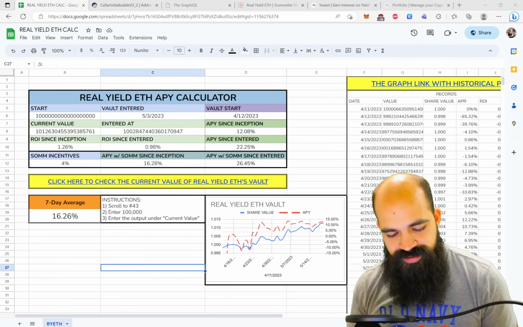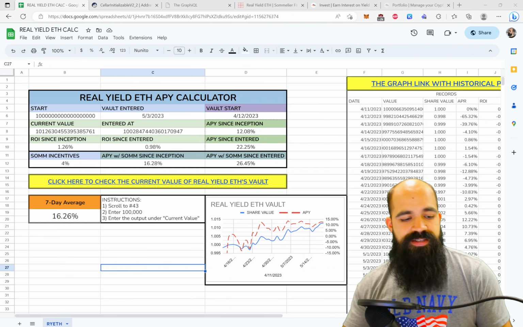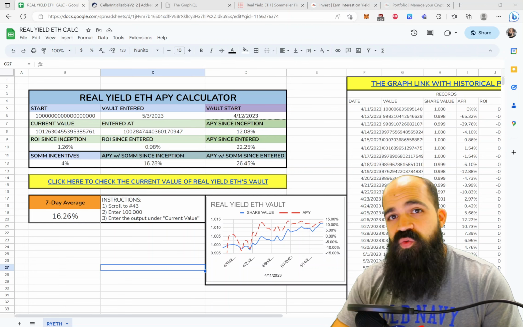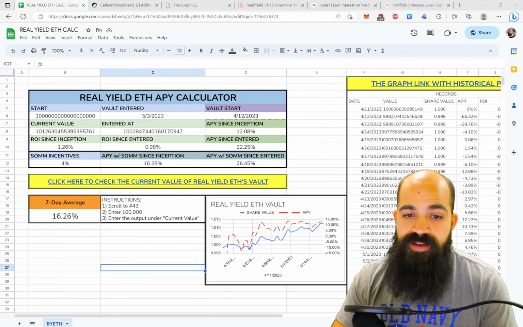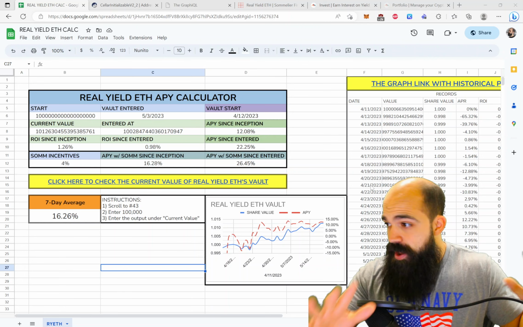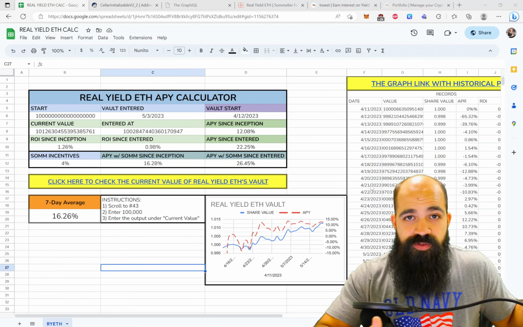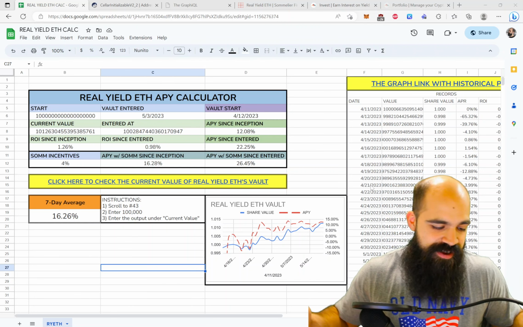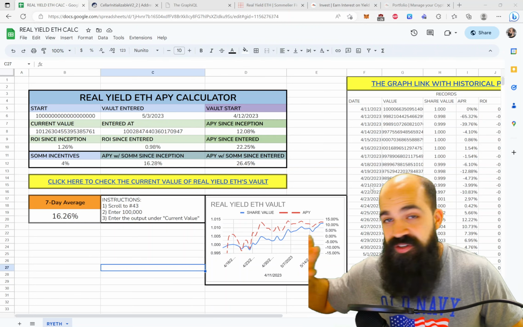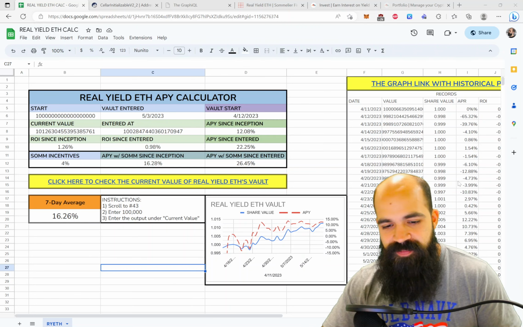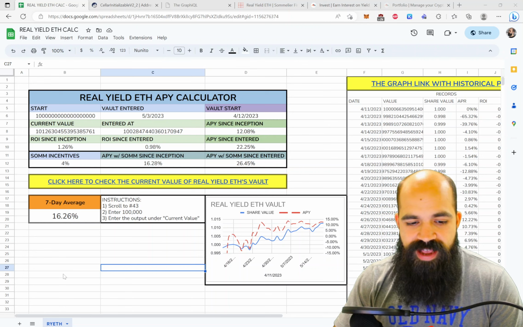Hi, I'm Steven the Calculator Guy, and I just wanted to give you guys a quick update on the Real Yield ETH Sommelier Vault. Now, as a reminder, I am involved in this vault, so I'm a heavily biased content creator in terms of this particular opportunity. So do please keep that in mind as I go over this.